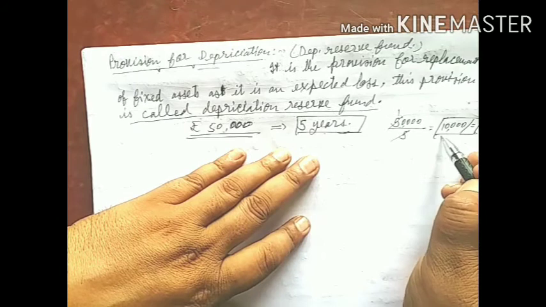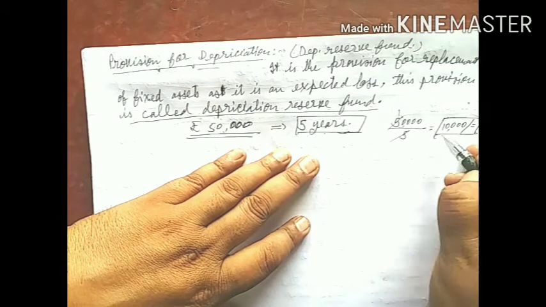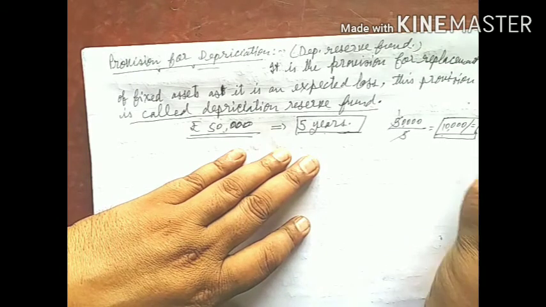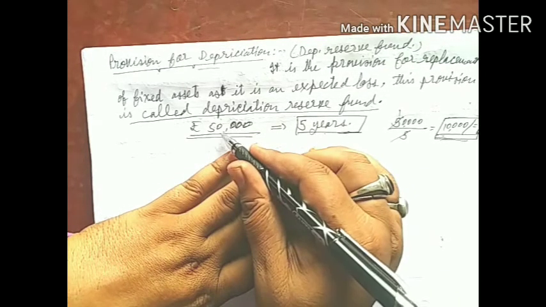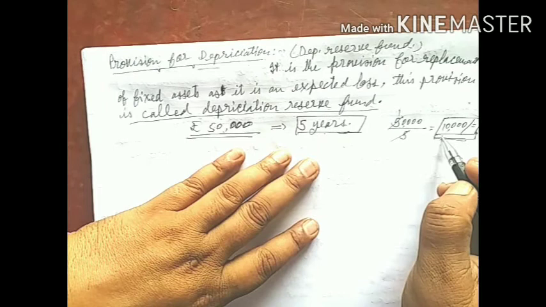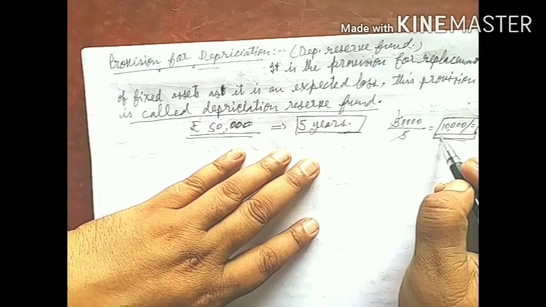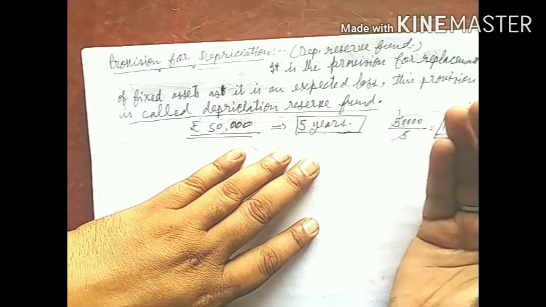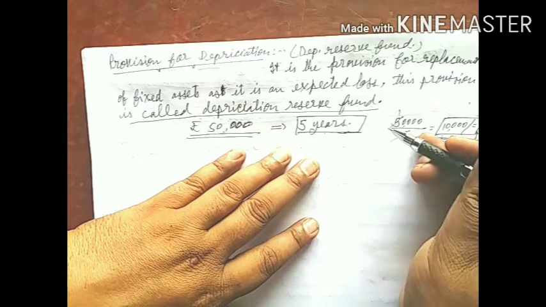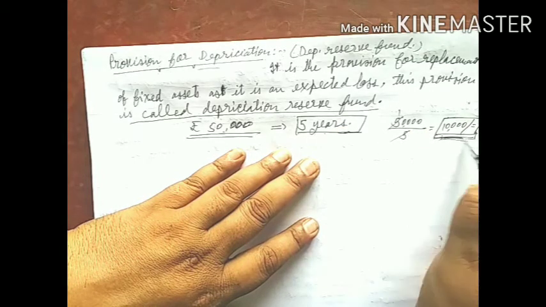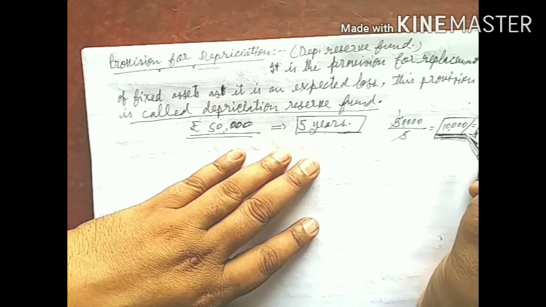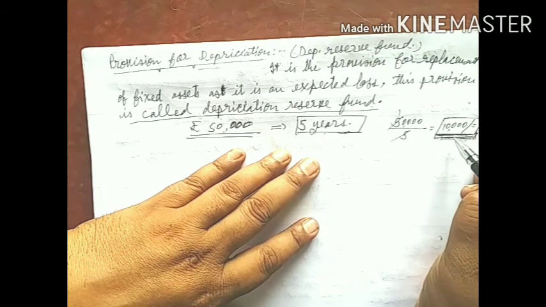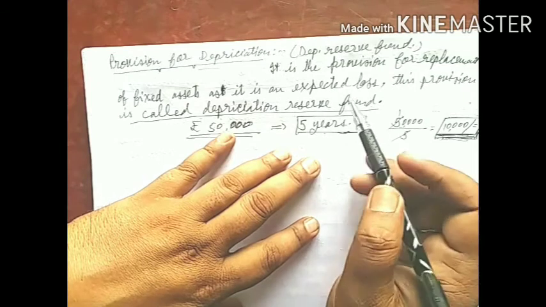After 5 years, the producer will have the same amount of the machine if he makes the provision to deposit the amount equal to the amount of the machine which is going to be reduced due to normal wear and tear.